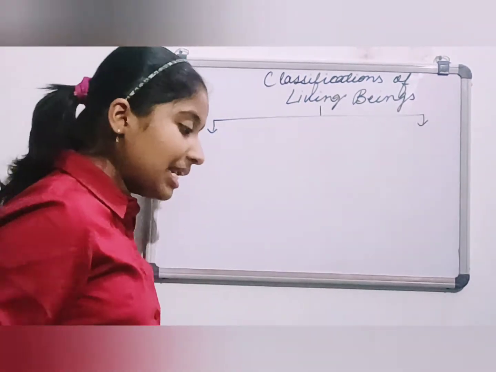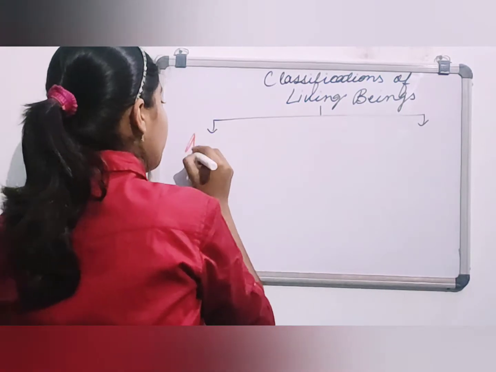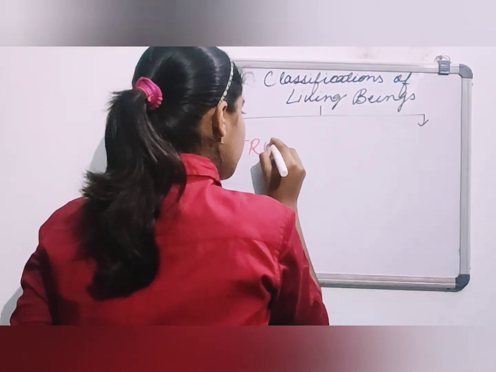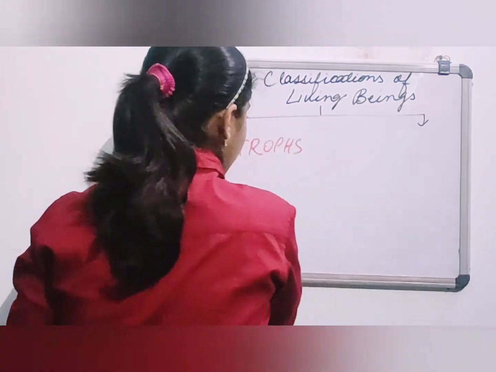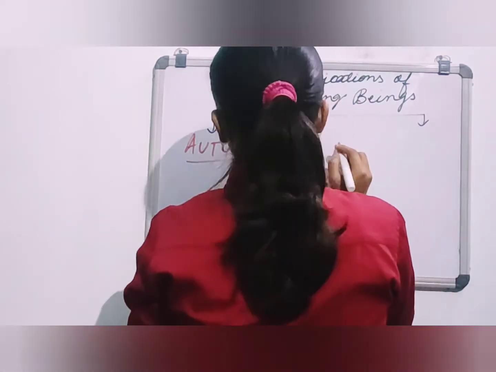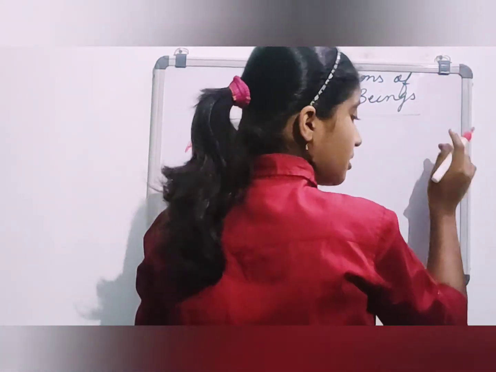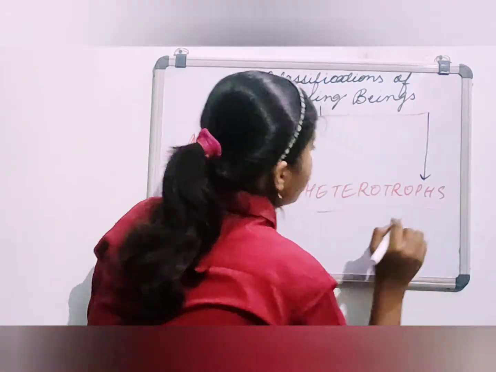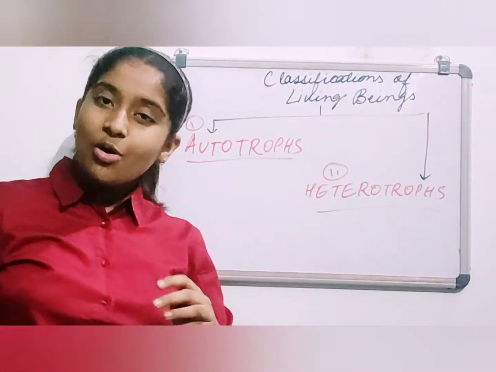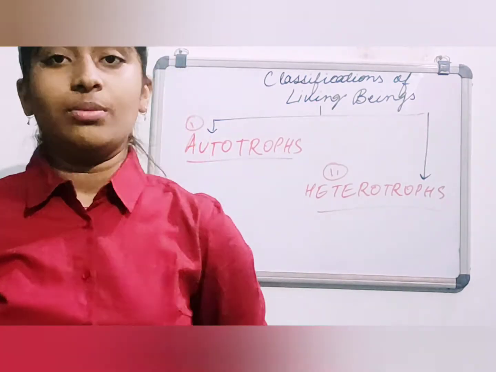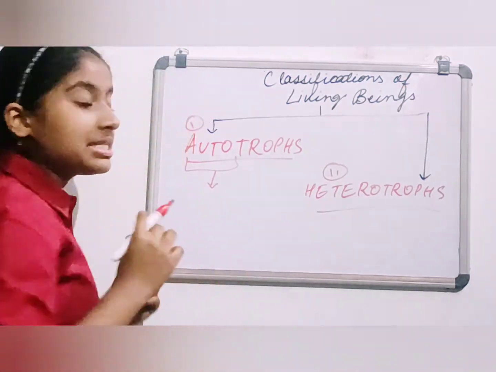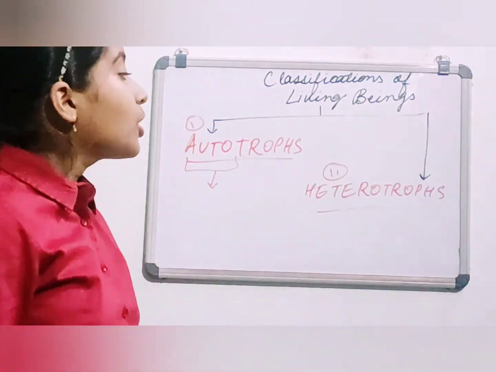Let me write it down for you. Autotrophs, and heterotrophs. The second one is heterotrophs and the first one is autotrophs. Hope you know the meaning of auto. Auto means by themselves, अपने आप से.